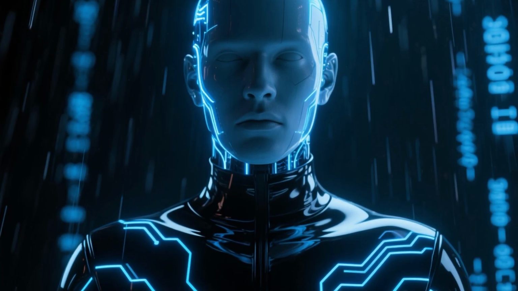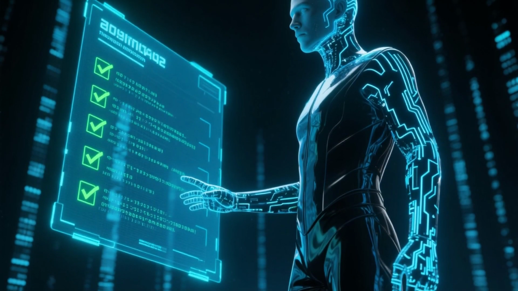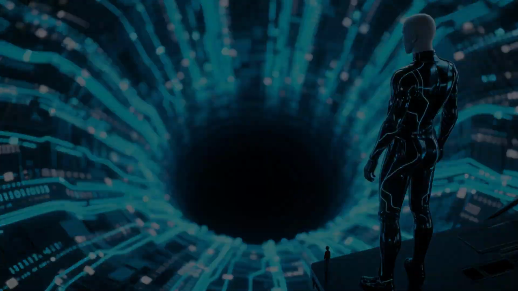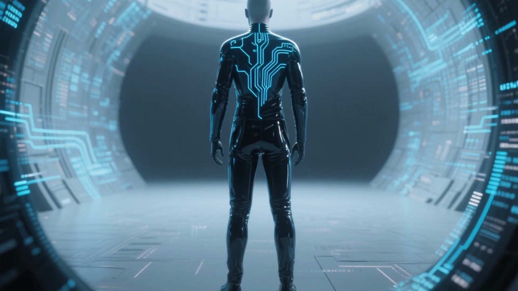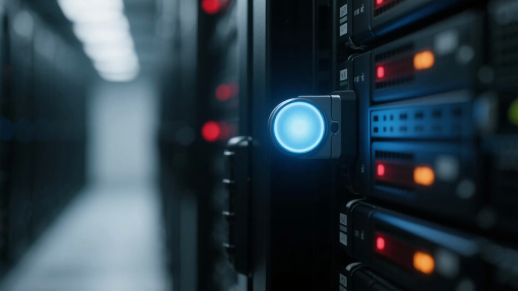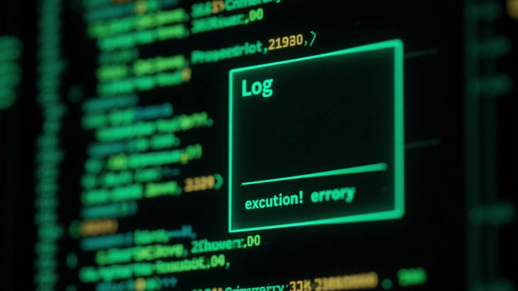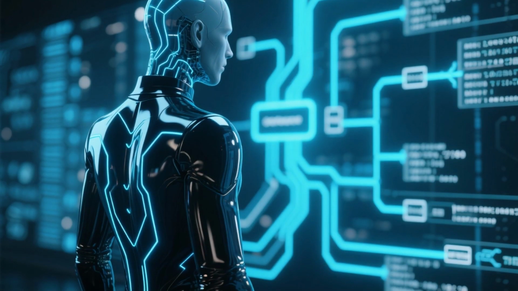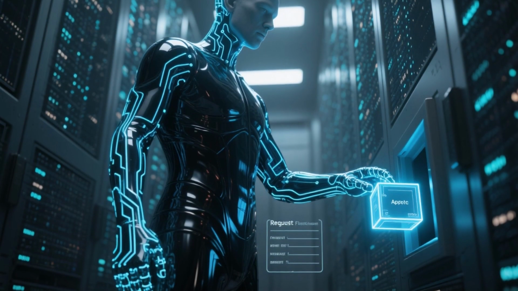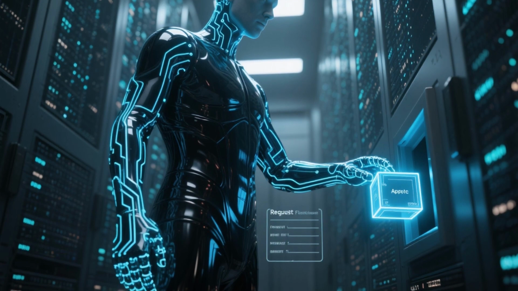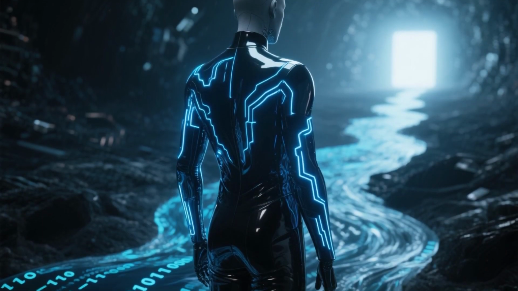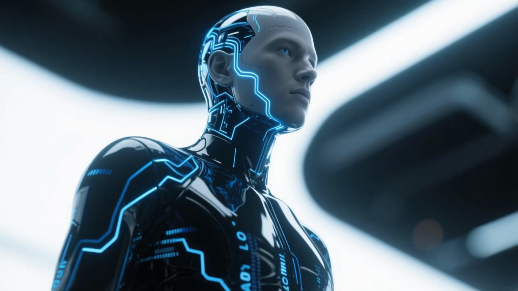But the system doesn't ask why. It only asks, did the steps complete? And they did. The origin was simply missing, and that absence was never considered a problem. No alert was triggered. No exception was logged. No secondary validation occurred. No human review was requested. The system assumed that if approval existed, a request must have existed at some point. That assumption was never tested, because testing would require looking backward, and the system only looks forward.